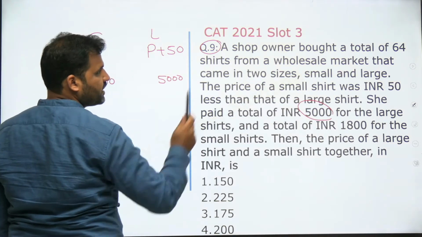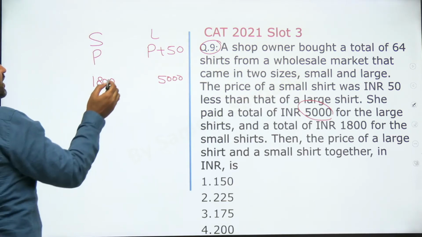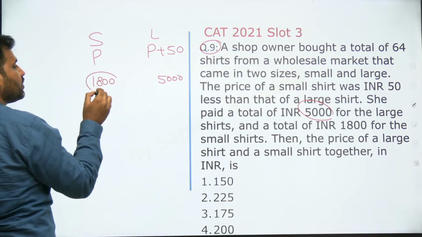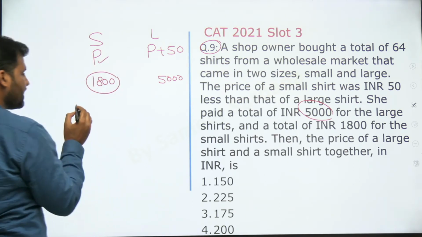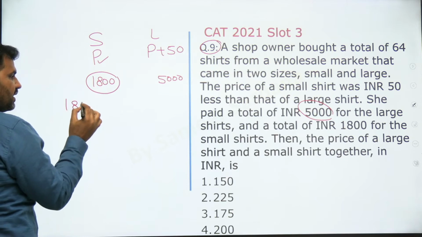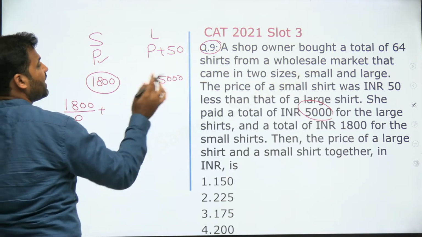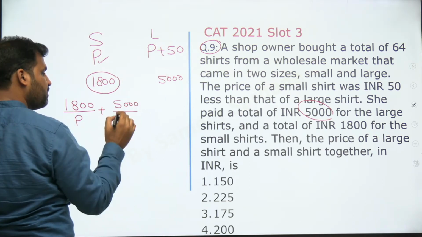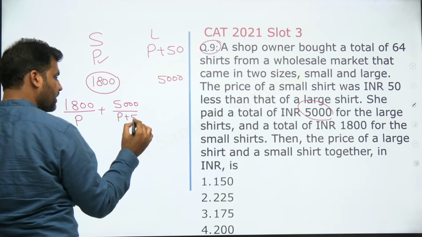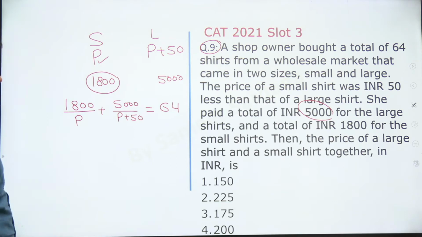So total number of shirts is 64. The question is very simple and easy. It's an equation based question, right? So 1,800 rupees is the total amount of money I'm spending on small shirts. Every shirt is costing me P rupees. So the number of small shirts I'll be purchasing is 1,800 divided by P. The number of large shirts is 5,000, the total money spent, divided by P plus 50, the price of each shirt. Now this total number of shirts should be equal to 64.